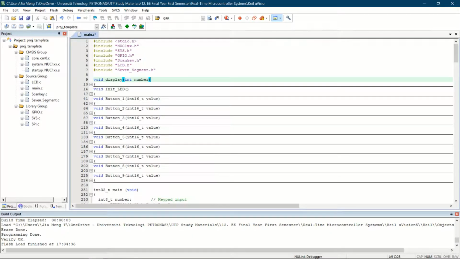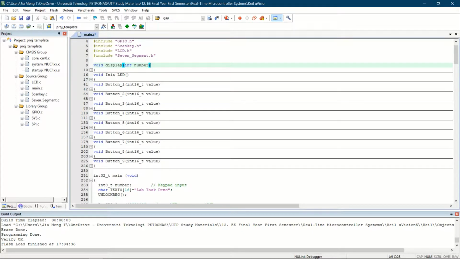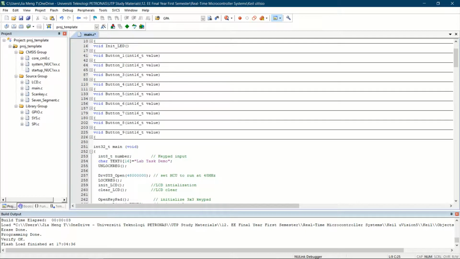For the last task, where we'll be playing around with the 7 segment as well as the keypad. As you can see here, these are all the functions. Since we're trying to display 0 to 9 with different speeds, each of these functions represents one particular speed, whether it's fast or slow, depends.